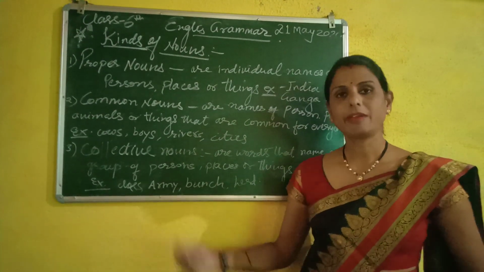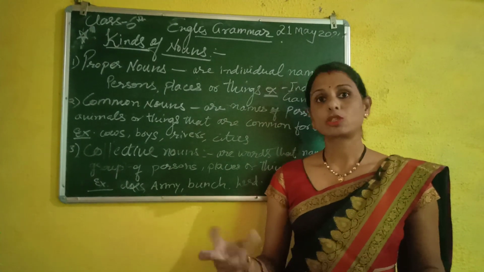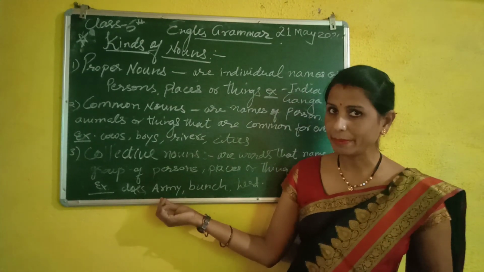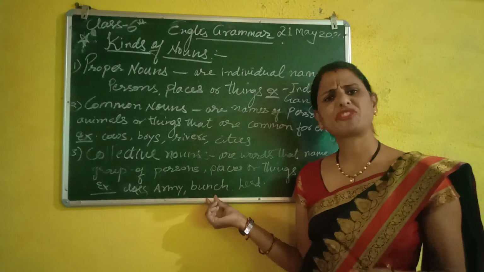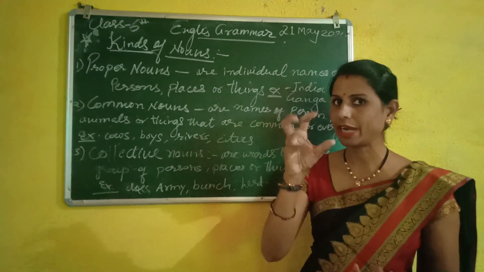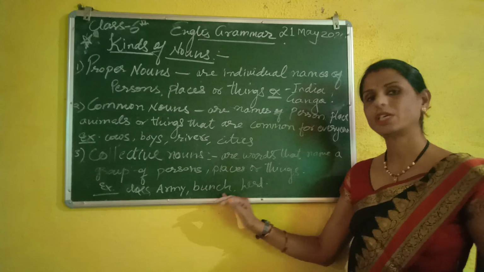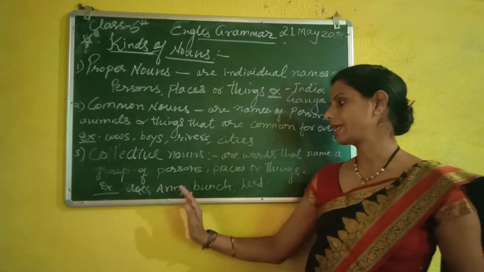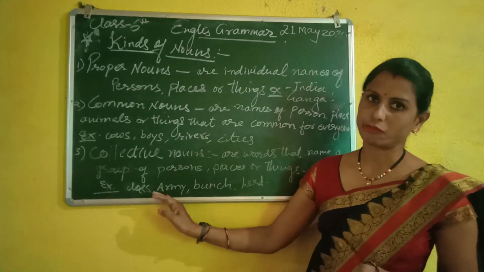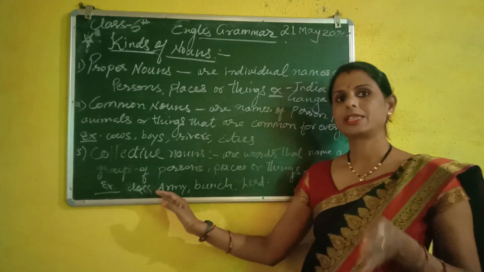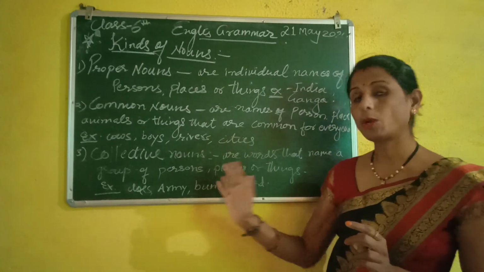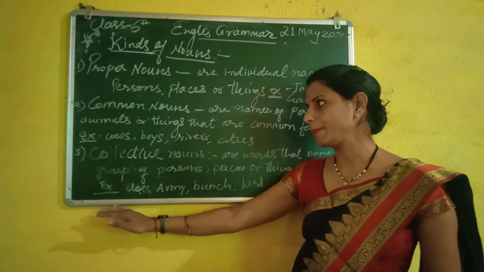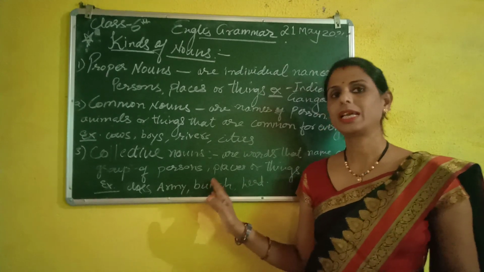Army: for a group of soldiers, we use the word army. Bunch: the bunch of keys, the bunch of bananas, the bunch of grapes. Herd: the herd of animals. So these are collective nouns, the words which we use for a group of the same persons, places, or things. Now I have explained these three types with definitions and examples.